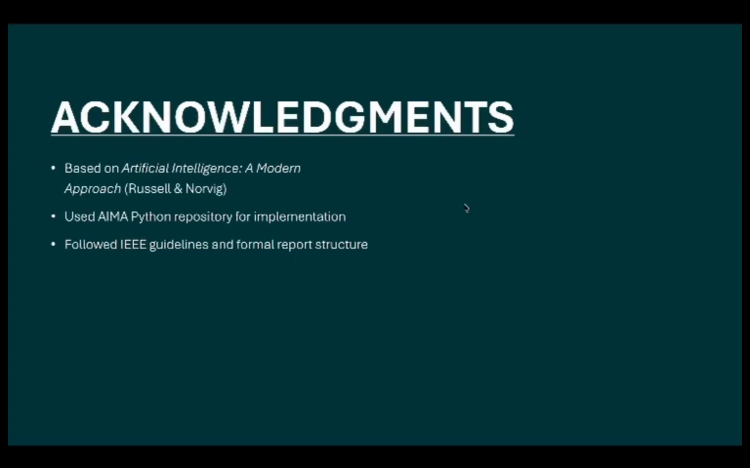Before we finish, I just want to quickly acknowledge the main resources behind our project. So first, everything is mainly based on the Artificial Intelligence: A Modern Approach textbook by Russell and Norvig, which basically gave us the theoretical foundation for understanding how these local search algorithms work. Also, for the implementation, we used the official AIMA Python repository.